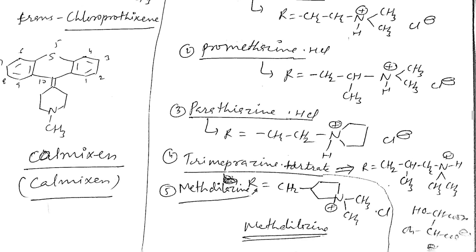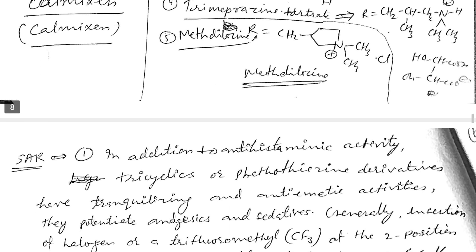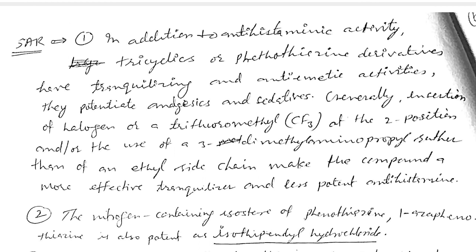So now, after discussing the chemistry, we are discussing the SAR points. What is the meaning? In addition to antihistaminic activity, tricyclic rings or the phenothiazine derivatives have tranquilizer and antiemetic activity, and they potentiate analgesics and sedatives.